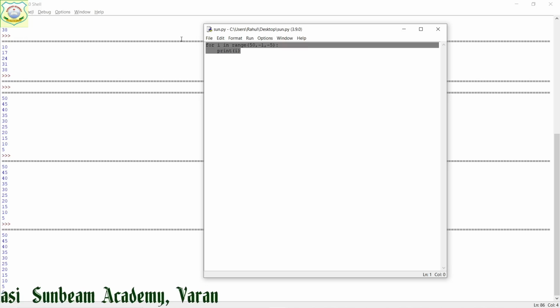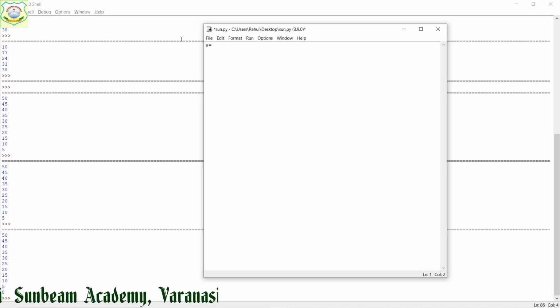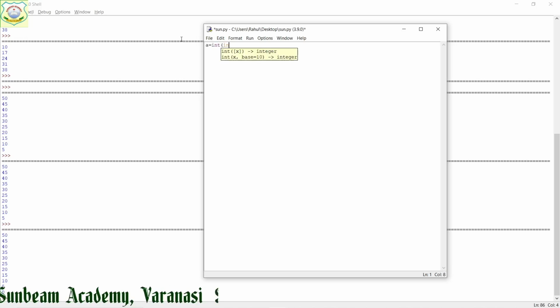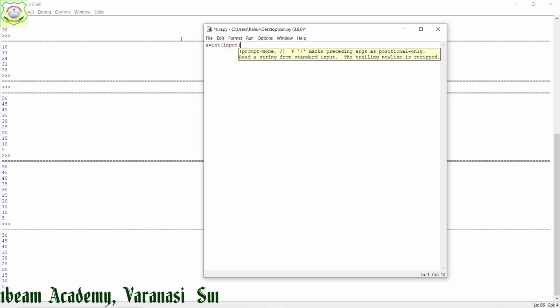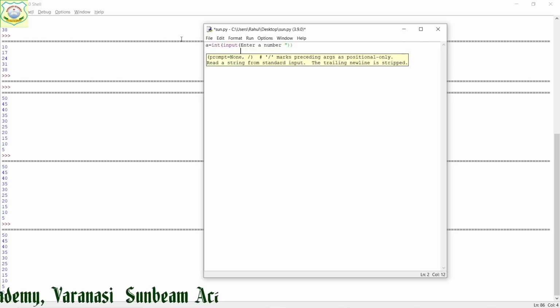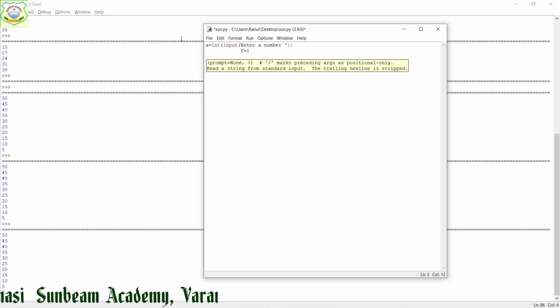Suppose I am going to take any variable a and it should be integer and the user has to give its value, enter a number, right? I am asking the number from the user. Now, its value I am going to put as 1, F equal to 1 I have given. Now, I will see that for statement I am going to use, for I any control variable in range.